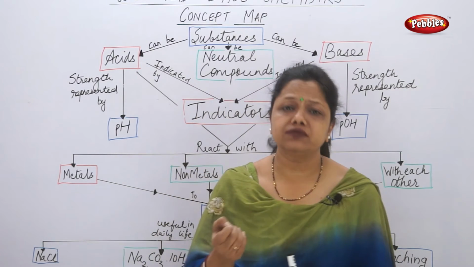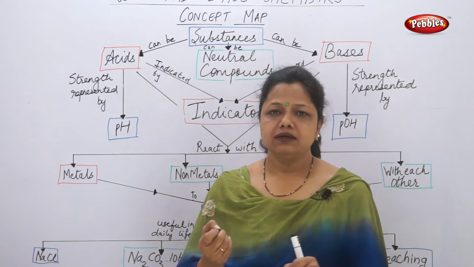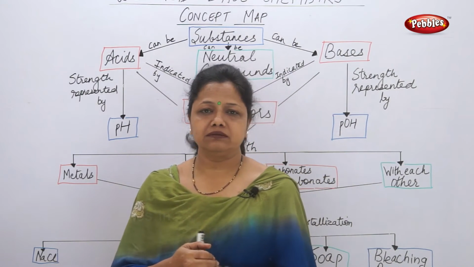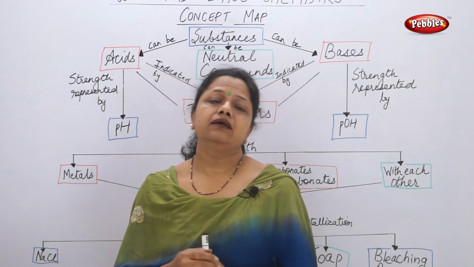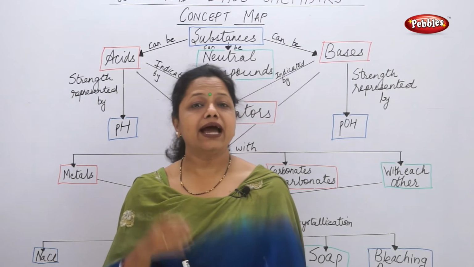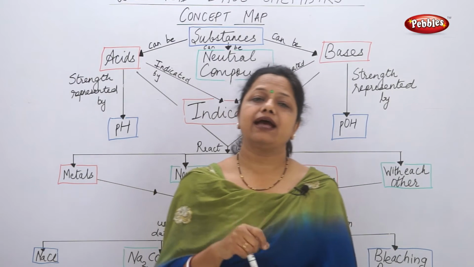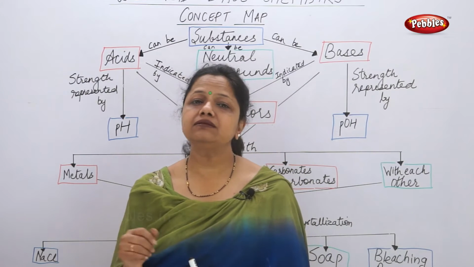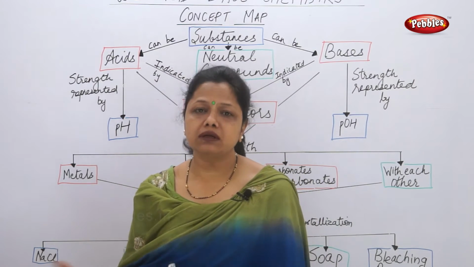We can use cloves, lavang. That clove, when wrapped in muslin cloth, then that muslin cloth will take the odor of the cloves, and that muslin cloth can act as an olfactory indicator. Olfactory indicator means something which has a very strong odor.